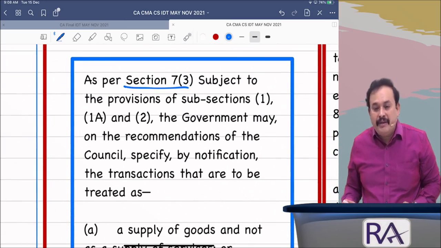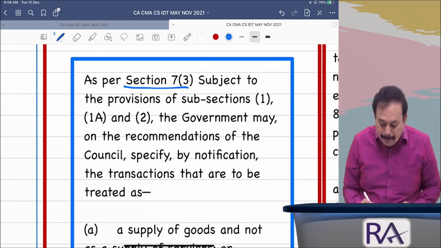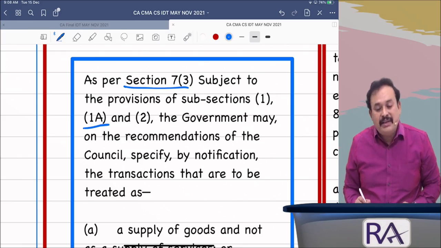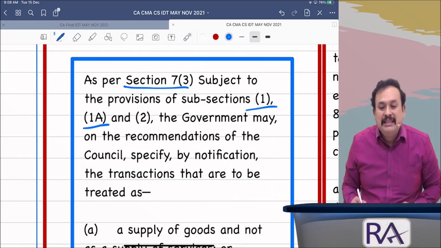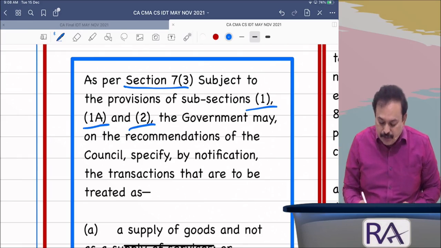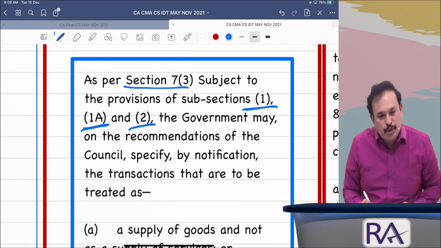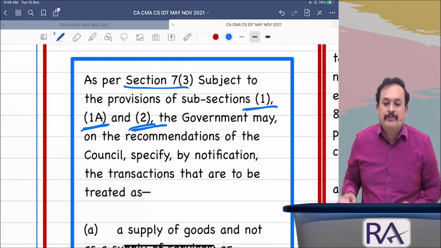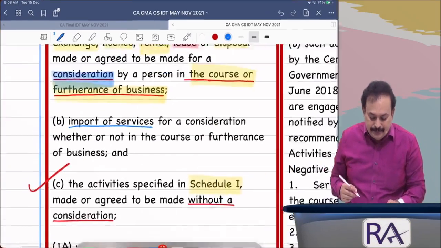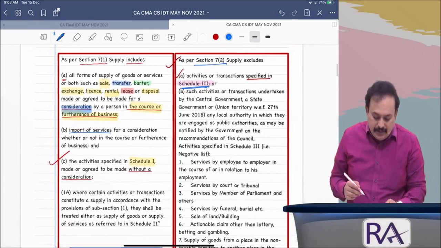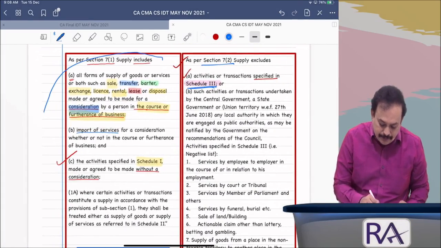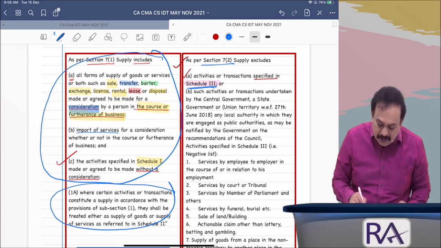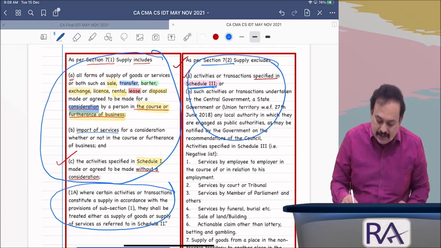Transactions and activities covered under section 7, subsection 1(a), subsection 1, and subsection 2. 7(1), 1(a), supply includes. Section 7, subsection 2, supply excludes. These transactions means the whole transactions.